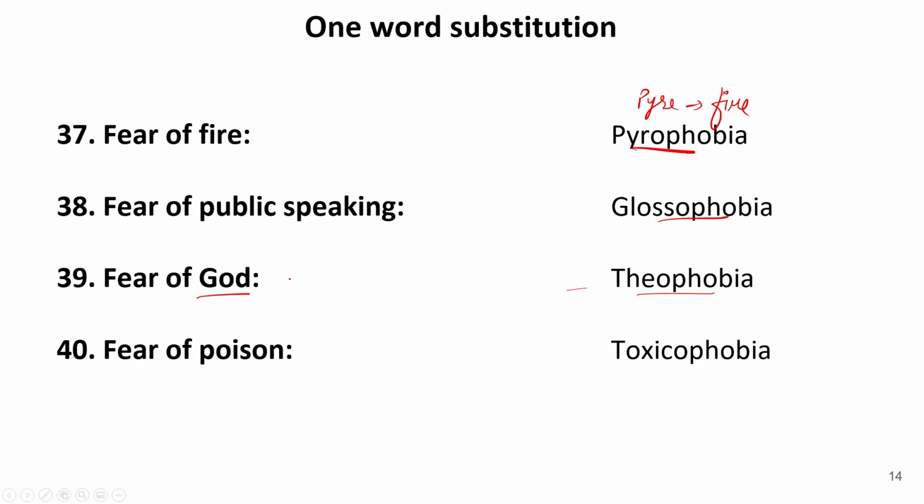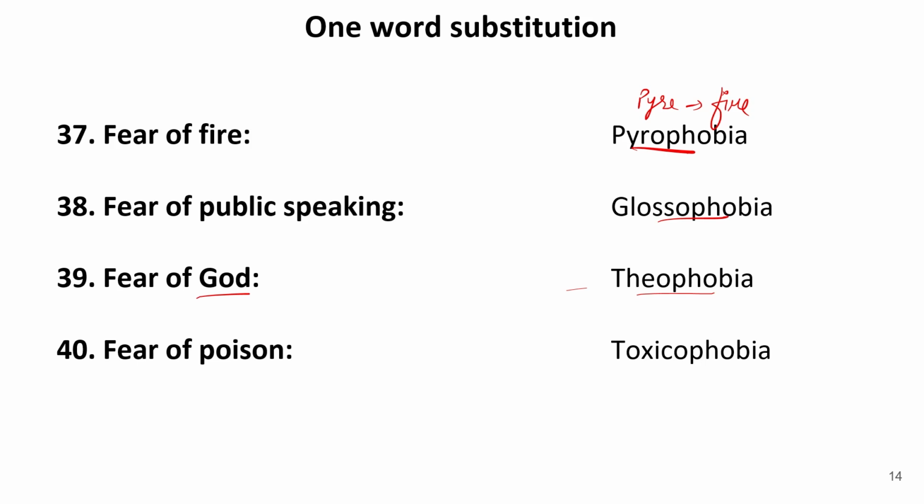Theophobia refers to fear of God, whereas theology is basically the study of religion that we will discuss in later sessions. Fear of poison, or fear of being poisoned, that somebody will give us poison, that we will die after having poison. So that is all about fear of poison.